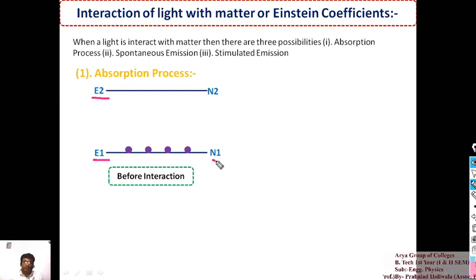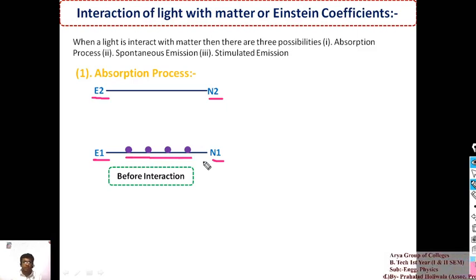N1 is the population at the ground state. Population means the total number of atoms in the ground state energy level. And N2 is the population of the higher energy level.